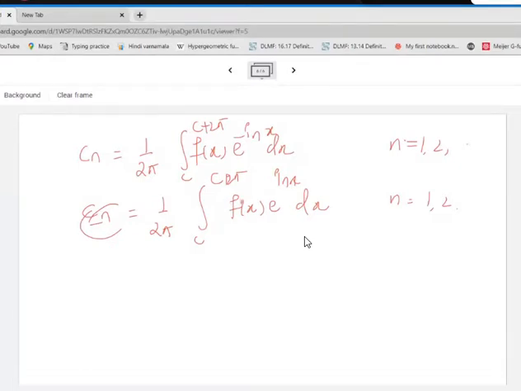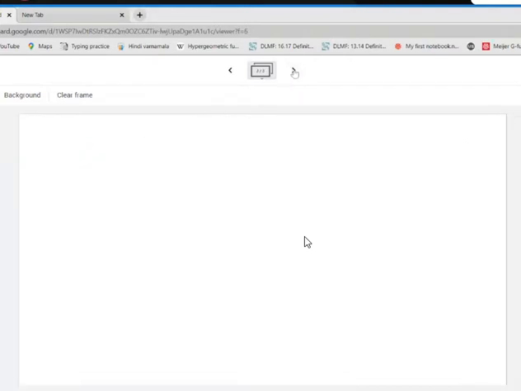So what is the complex form of the Fourier series? What is the complex form of Fourier series?